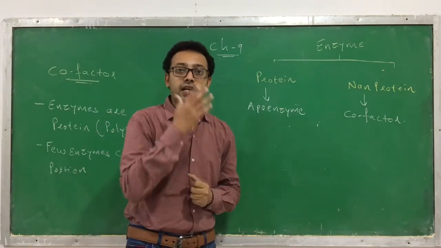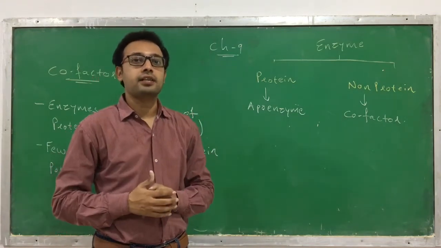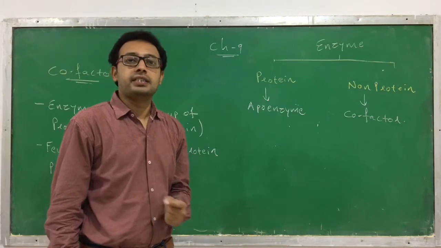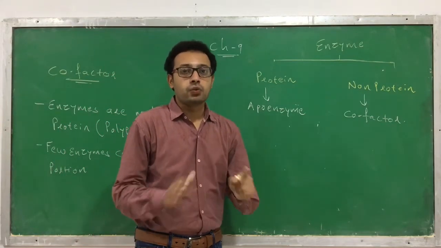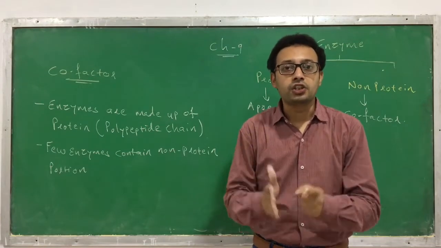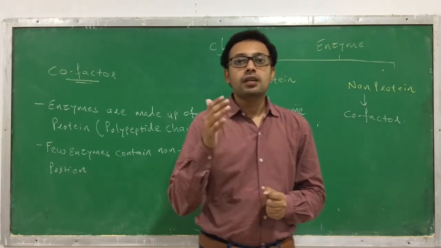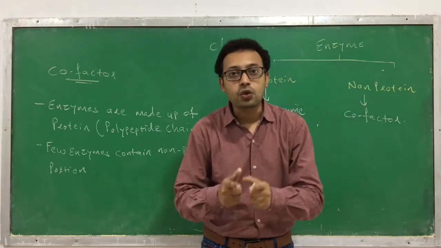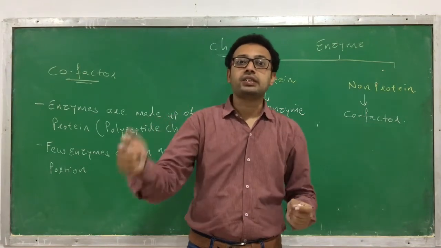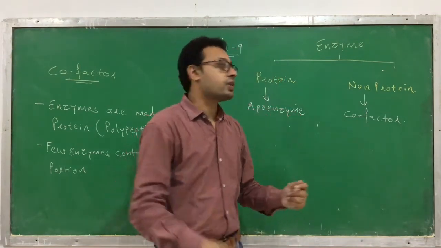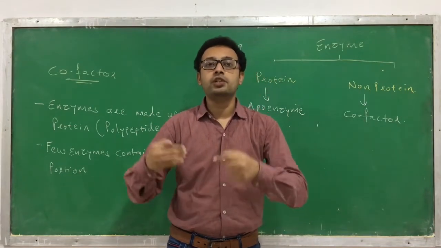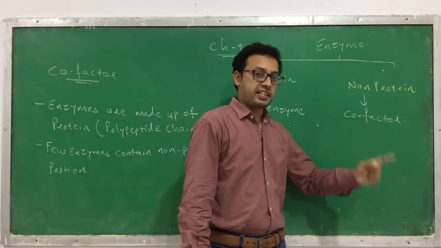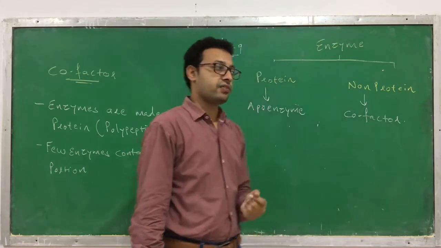It is not necessary that all enzymes contain a non-protein part, but it is necessary that most enzymes contain a protein part, and the protein part of an enzyme is called the apoenzyme. So one thing is clear, a few enzymes also contain a non-protein part, which is called a cofactor. This cofactor is essential for catalysis of a reaction. Without a cofactor, the enzyme is not able to perform its action or catalyze a reaction. That means a cofactor is necessary for catalysis of a reaction.